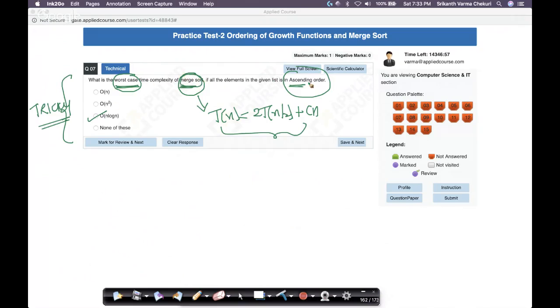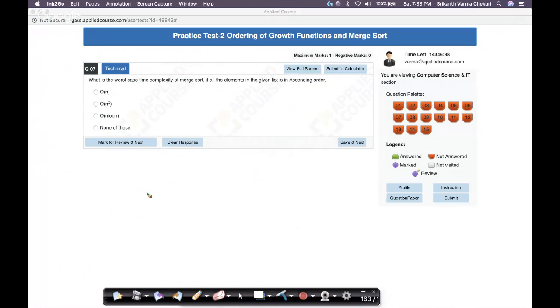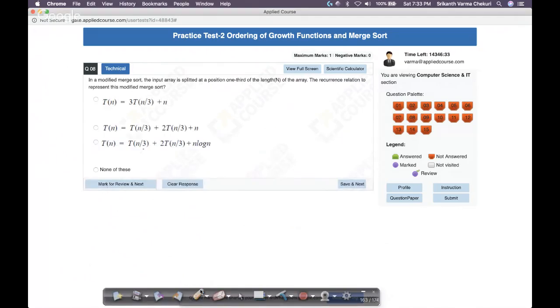I underline or I circle the important pieces of information so that I don't miss it when I'm solving the problem. This is my personal choice. Of course, in a GATE exam with computer, without this pen interface, it might be harder, but just make a note of it in your mind. Okay. When I wrote GATE exam, it was a paper-based exam and my paper was fully scribbled. Okay. So this is a straightforward question again. So let's go to the 8th question now.